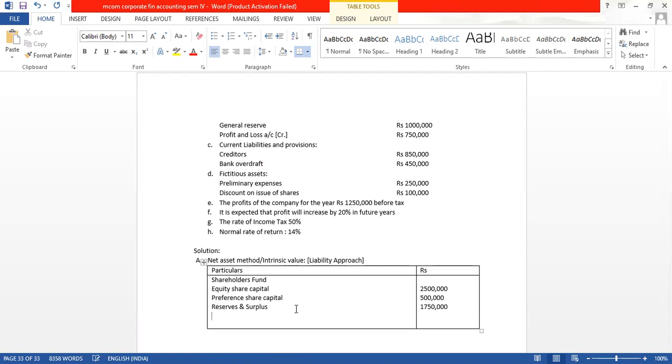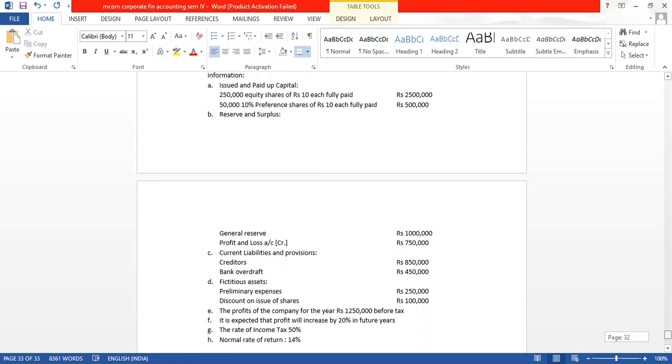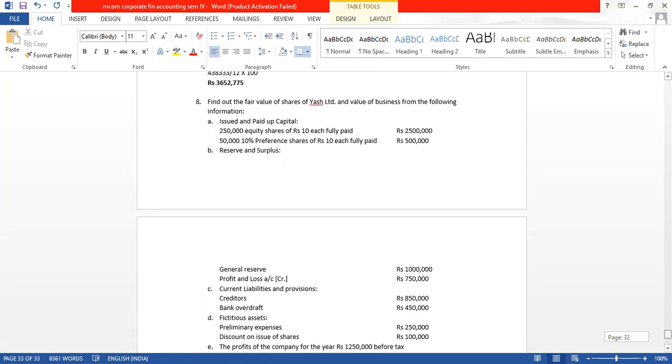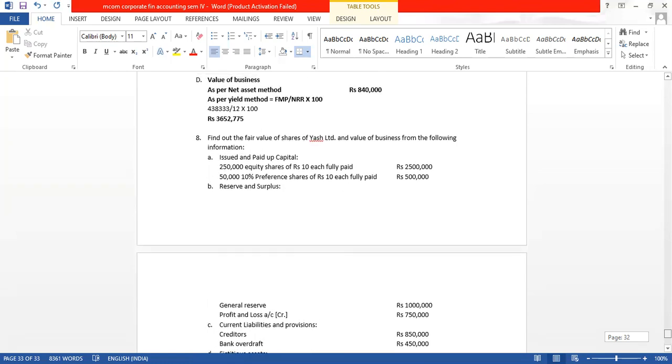From this, you must have done your vertical balance sheet. In that, how do you find your shareholders fund? You add the share capital and reserves and surplus, and you less the fictitious asset. So we will less the fictitious asset. That is how you get the capital employed from the liability approach, and that only we are doing here. There are no long-term borrowings given in the question. So fictitious asset is there.